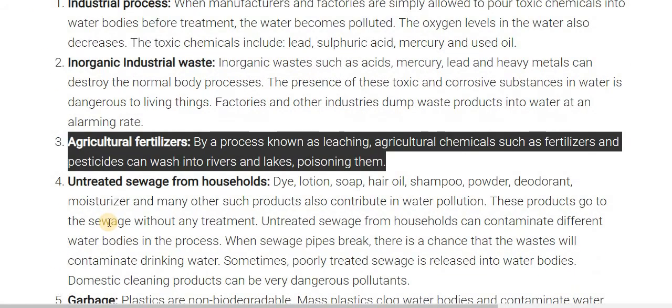The third main cause is agricultural fertilizer. By a process known as leaching, agricultural chemicals such as fertilizers and pesticides are washed out.